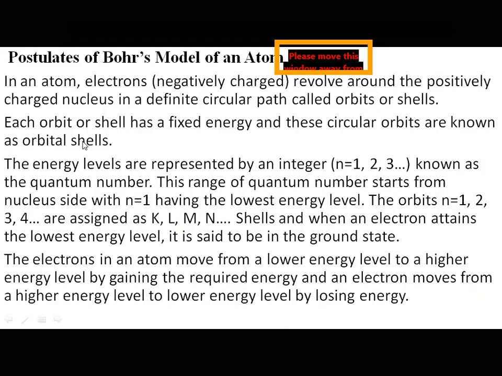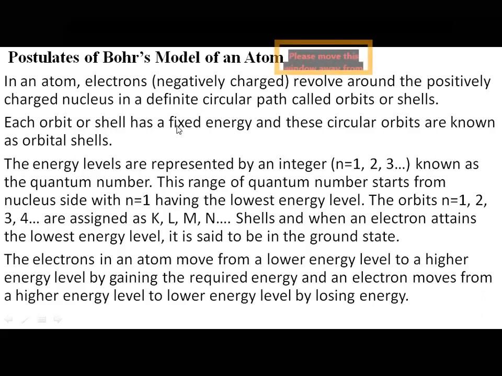Bohr gave his explanation in the form of postulates. What it says: in an atom, electrons, what are electrons? Negatively charged particles. They revolve around the positively charged nucleus in certain definite circular paths called orbits or shells.